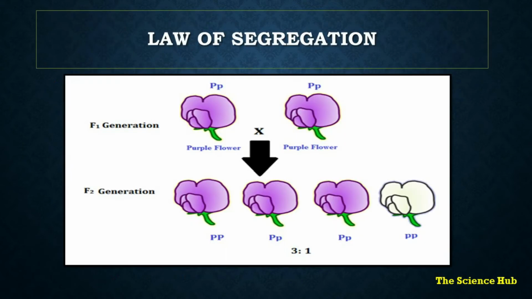Now, from this example we can easily understand. We have taken the F1 generation, in which both the dominant and the recessive characters are present. Though in the F1 generation we can't see any white flower, when we cross the F1 generation we get a 3:1 ratio in the F2 generation, that is, 3 purple flowers and 1 white flower.